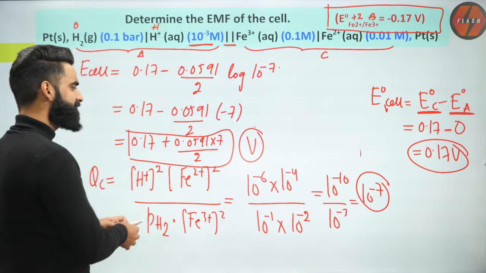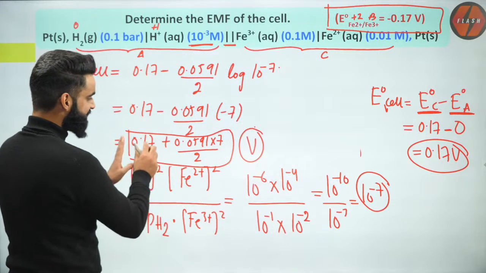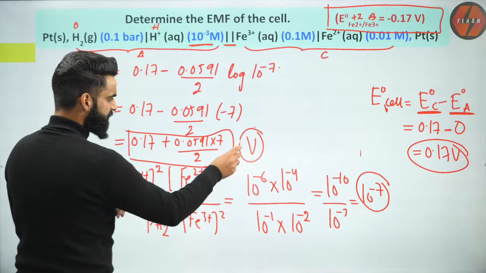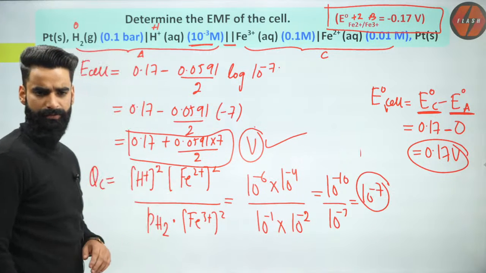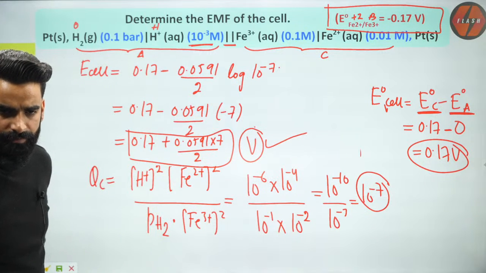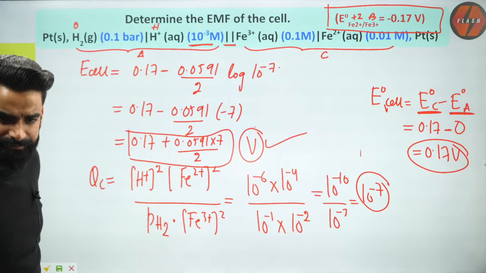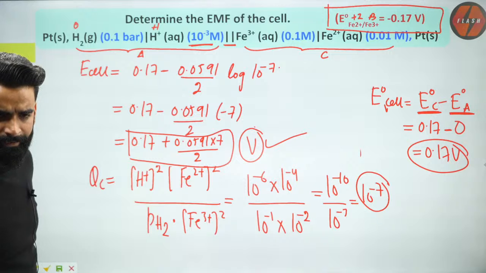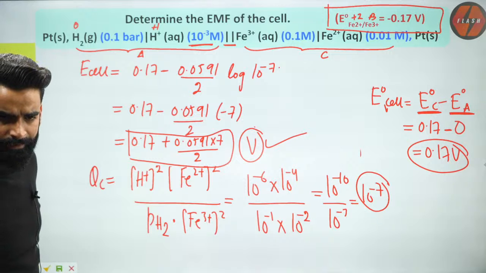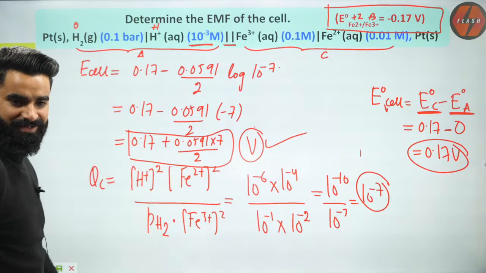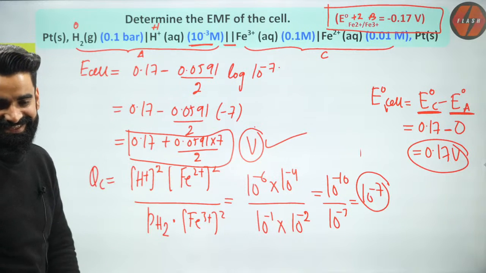Okay, whatever the answer comes, you can keep that. This is something which you have to solve: 0.17 plus 0.0591 multiplied by 7 divided by 2. Got it? Okay. Should I move on to the next question, guys? Puppy, I'm just solving the question, bro. I'm not looking at anyone's comments.